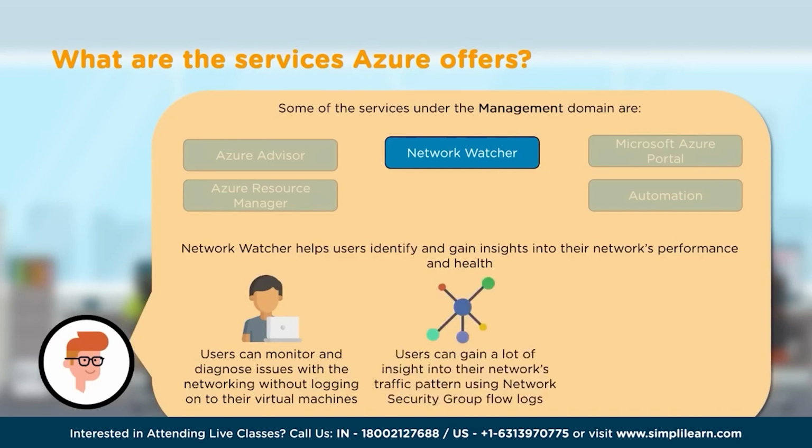Not only that, it's used for analytics, to gain some intelligence on what's happening in our network. We can gain a lot of insight into the current network traffic pattern using the security group flow logs that Network Watcher offers. It also helps in investigating VPN connectivity issues using detailed logs.